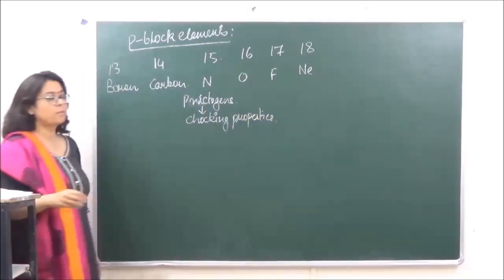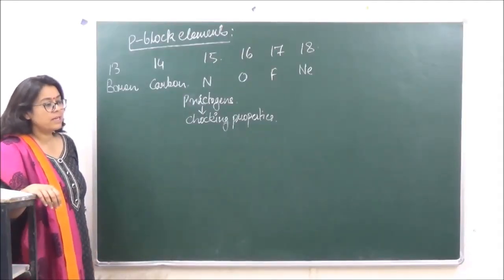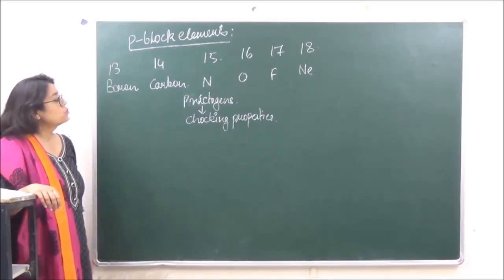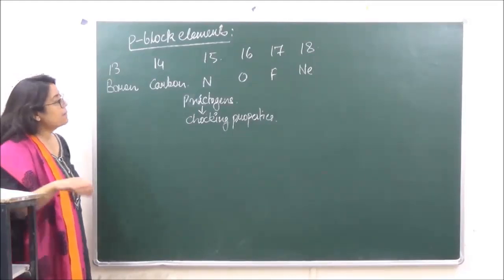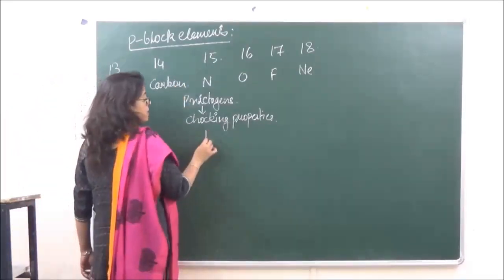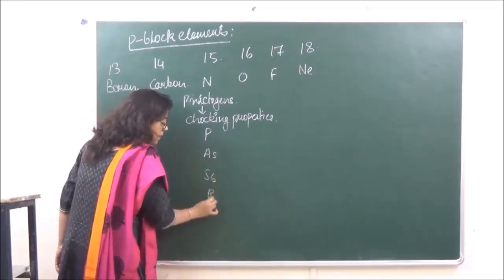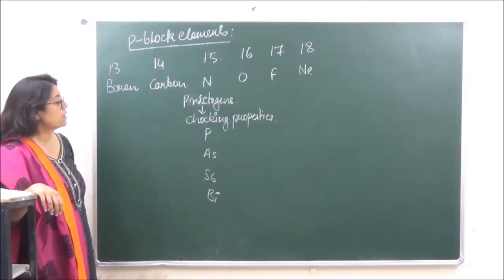Like ammonia, it has a very pungent smell. Then we have phosphine, that also has a very bad smell. And then of course nitrogen also. So due to the choking properties, they are known as pnictogens. The members of group 15 are nitrogen, phosphorus, arsenic, antimony and bismuth. Okay? So this is what we are going to study in group 15.